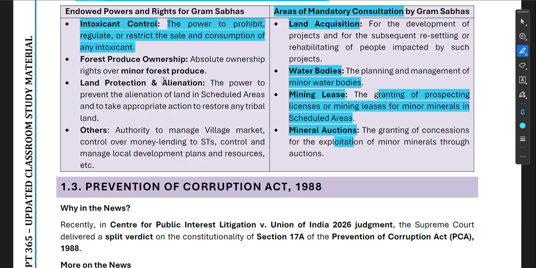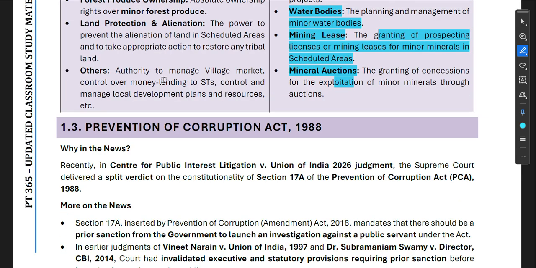Then land protection and alienation, the power to prevent the alienation of land in scheduled areas and to take appropriate action to restore any tribal land. Authority to manage village markets, control over money lending, and control to manage local development plans and resources, etc.